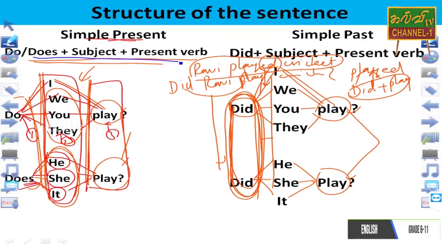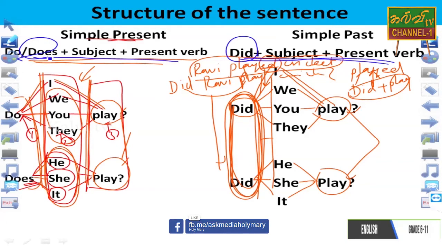In the past tense, past simple, this is the structure. Here, did is the helping verb. Here, do or does is the helping verb. Everything is in your hand. Keep everything in your mind. I will not waste the time. From this idea, I have given the chance to understand what that is.